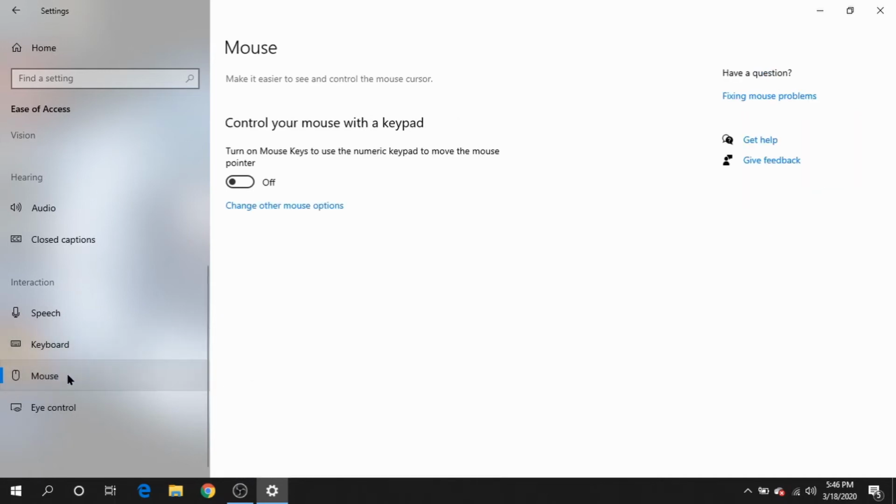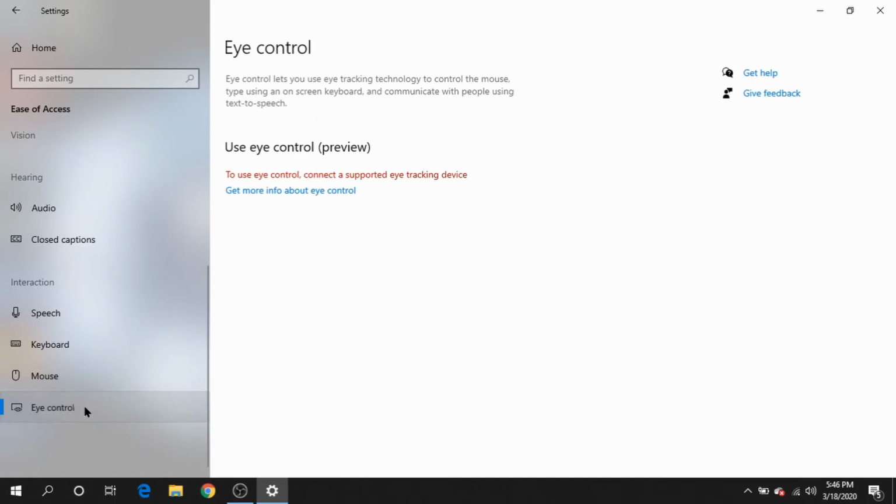Your mouse settings, which allow you to do things such as controlling your mouse with your keypad instead of using the mouse. And then eye control. This is a really awesome technology that does eye tracking to let you control the mouse using the camera that you may have on either your laptop or maybe a webcam that's hooked up to your computer.